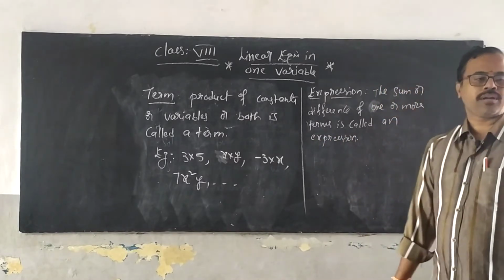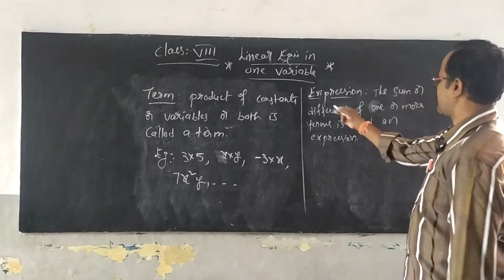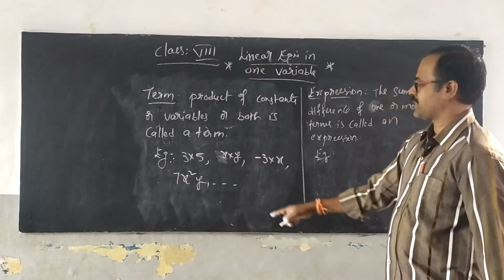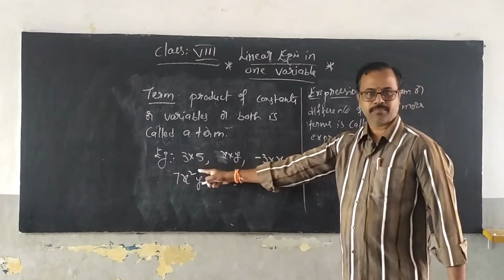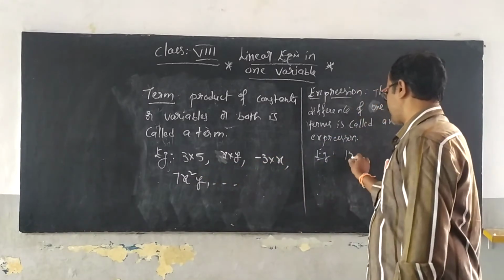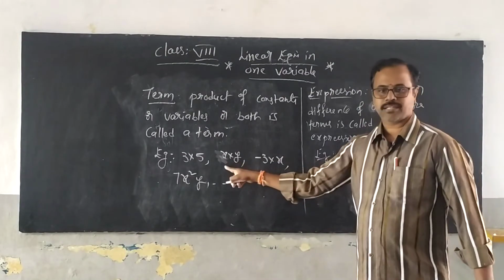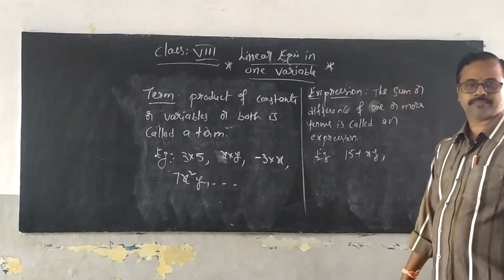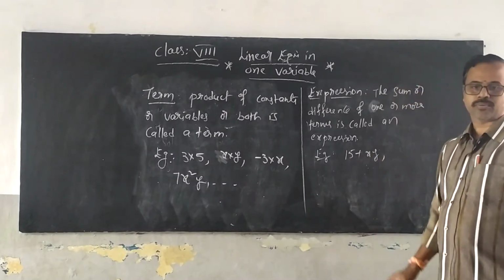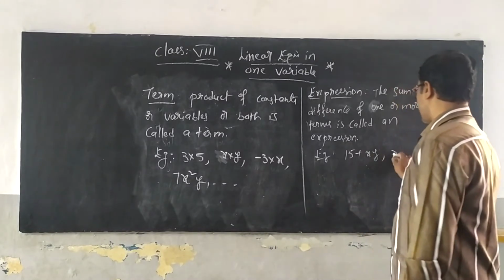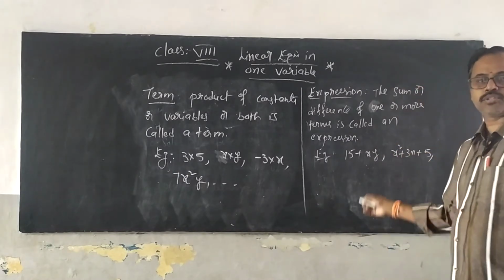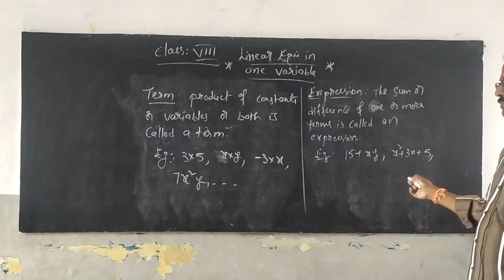For example, I take a term 3 into 5, 15, plus another term xy: 15 plus xy is an expression. x square plus 3x plus 5 is another expression.